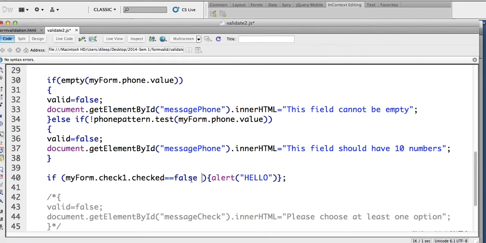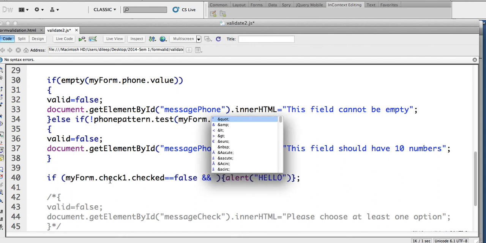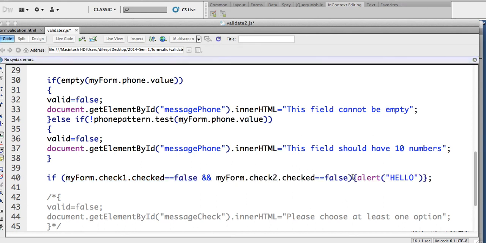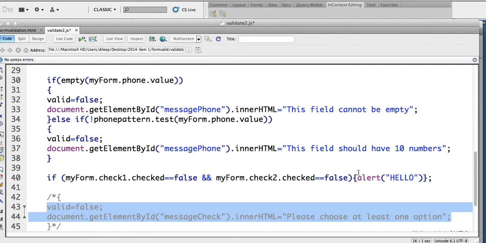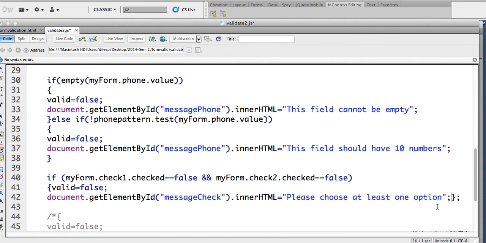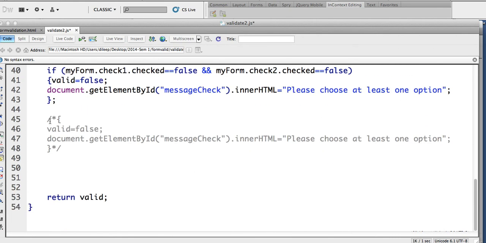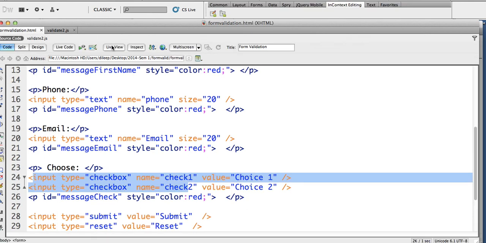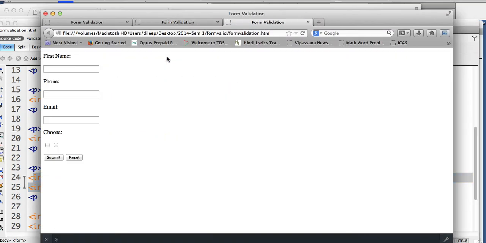Anyway, so my form check 1, if that is false, and check 2 is also false, then basically set valid to false and give a message, and this hopefully should work.